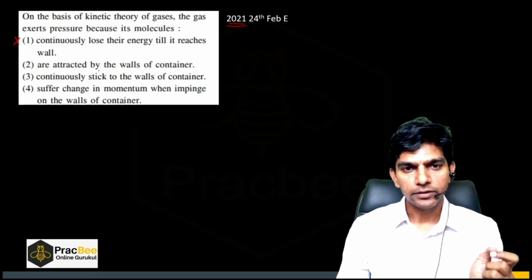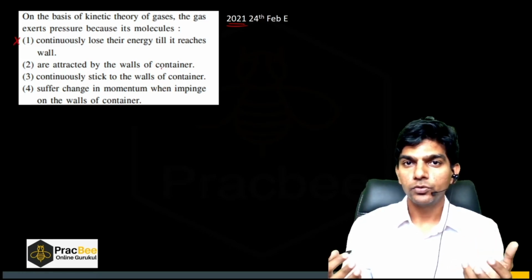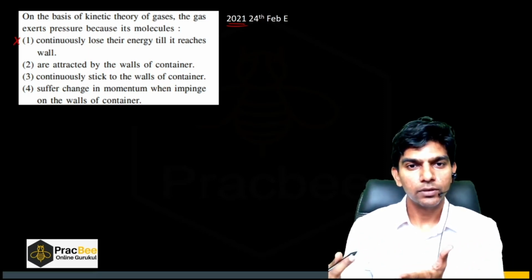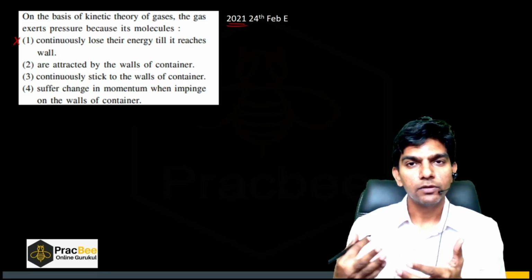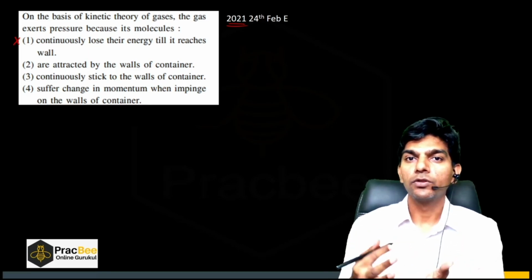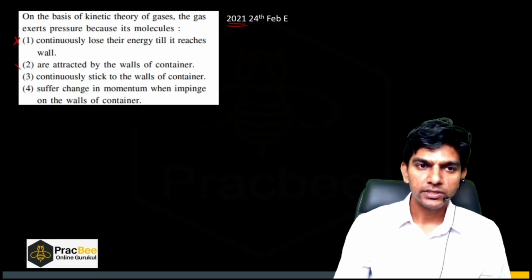Second option, are attracted by the walls of the container. I told you there will be no potential energy associated. If it is attracted by the walls of the container, there will be an interaction between the molecule and the wall, and the collision will not be elastic. So option 2 is again incorrect.